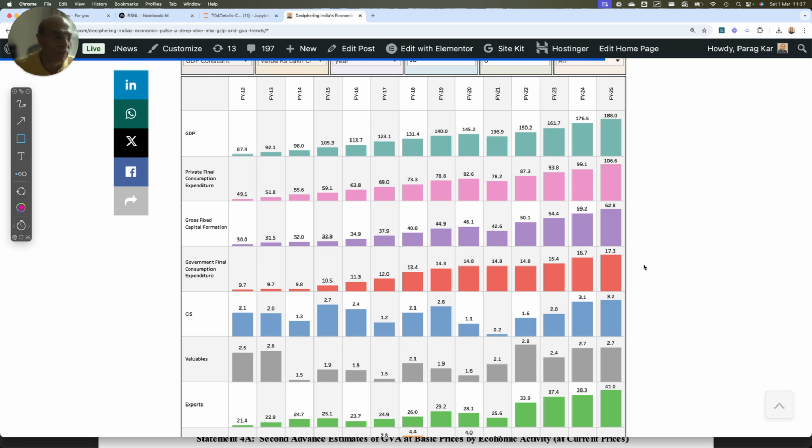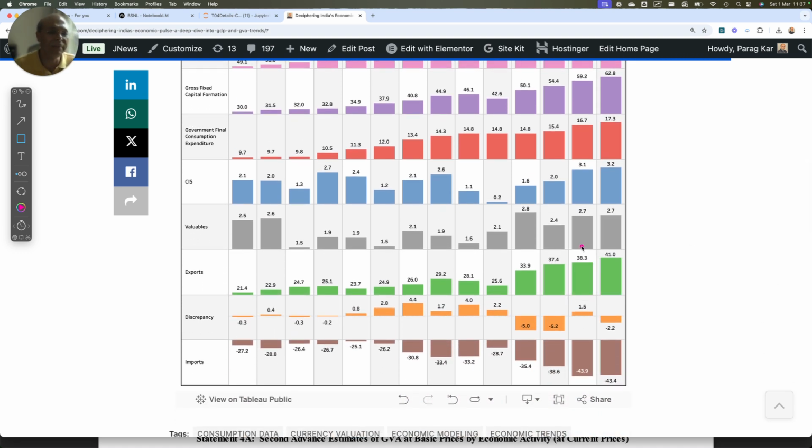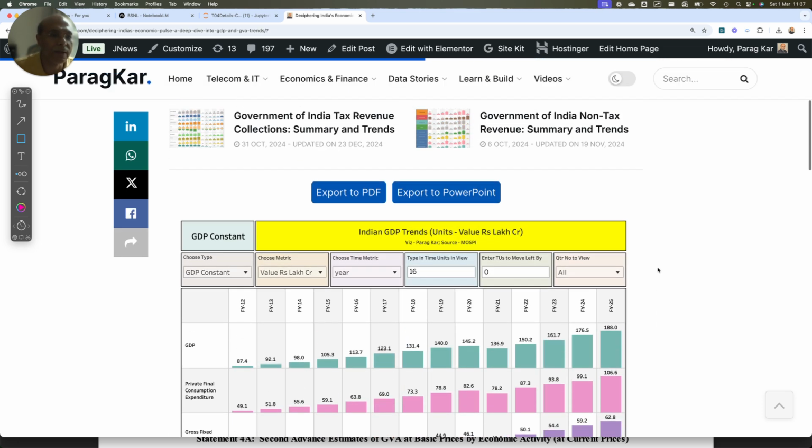These are the two important things, and maybe exports and imports, because imports are also growing significantly, and that is diluting whatever growth rate we are achieving in exports. Okay, so that's the summary of the situation.